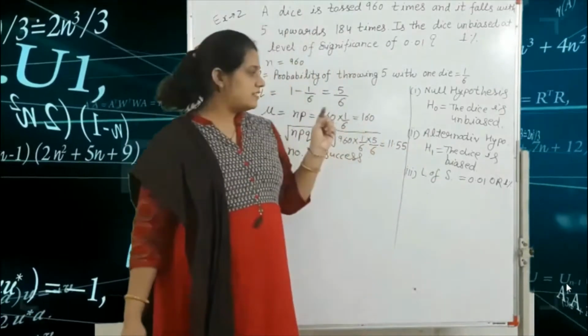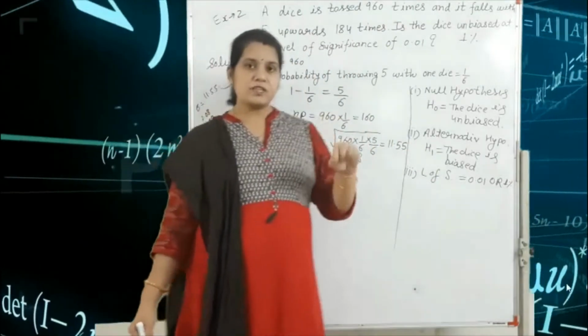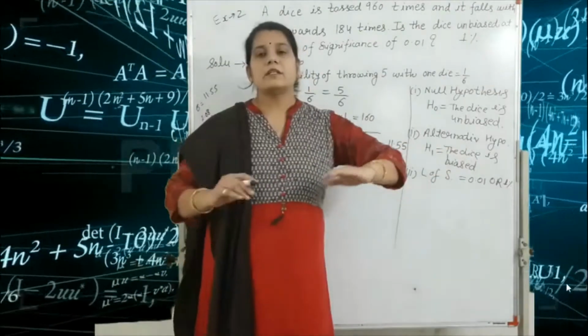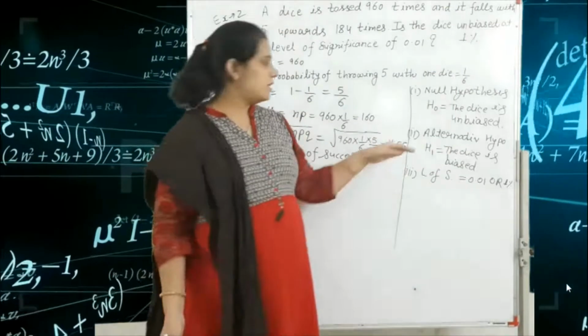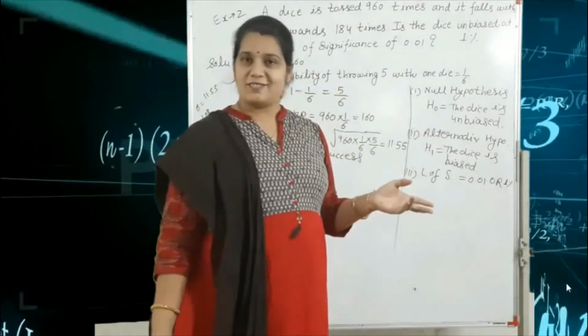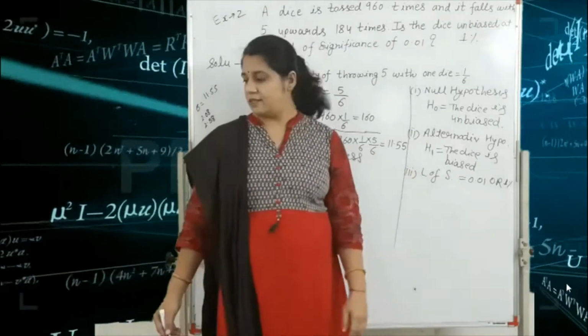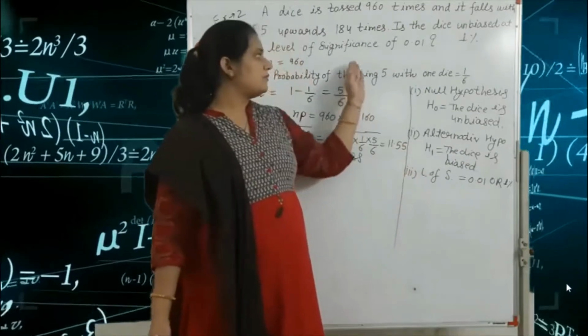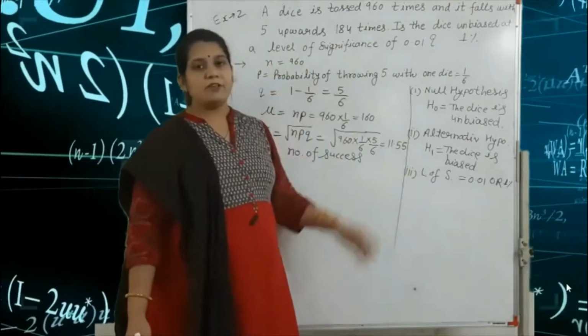We write here H1 or H suffix A, both are correct. H1 is equal to the dice is biased, because the alternative hypothesis is just the opposite of the null hypothesis. The third one is the level of significance, which is also given in our question: 1% level of significance.